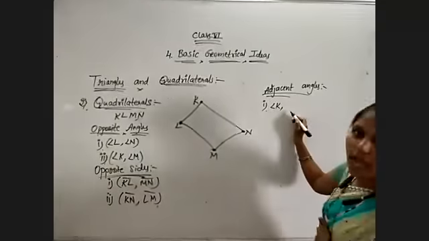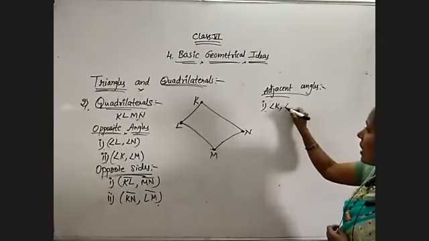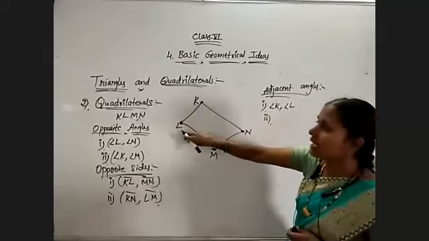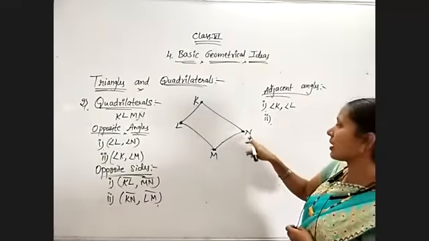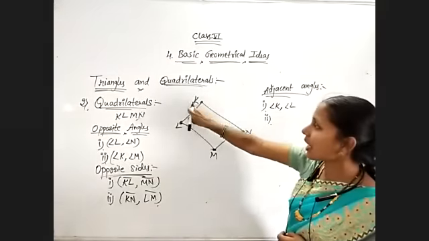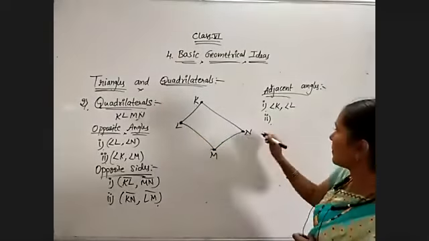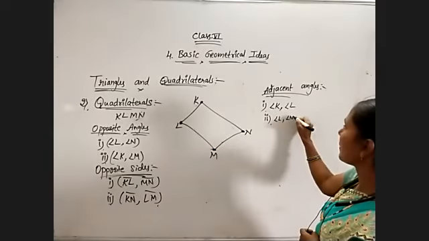Adjacent angles. Angle K and angle L are adjacent. My first pair: beside K, L is beside, as well as N also. This one we will get later on. Now observe, K and L are beside. And now next, L and M. So angle L and angle M are adjacent angles.